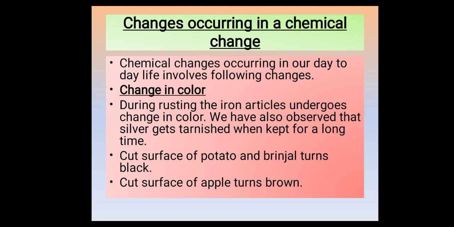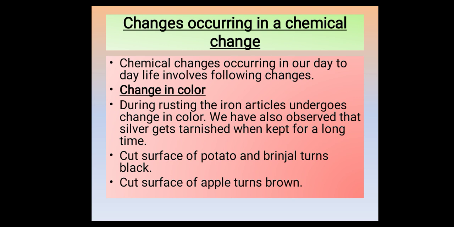The color change is there. You can see the brown color on the iron, and that brown colored layer on the iron is actually rust, and it is due to the chemical reaction. So it is one of the examples of a chemical change where you can see the change in color.